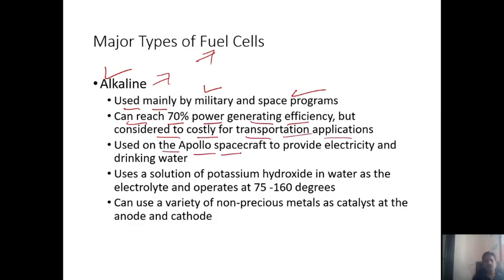Used in the Apollo spacecraft to provide electricity and drinking water. Uses a solution of potassium hydroxide in water as an electrolyte and operates at 75 to 160 degrees Celsius. So these are low temperature fuel cells. Can use a variety of non-precious metals as a catalyst at the anode and cathode.